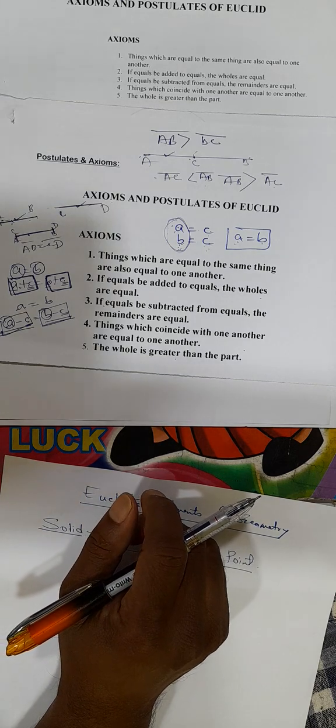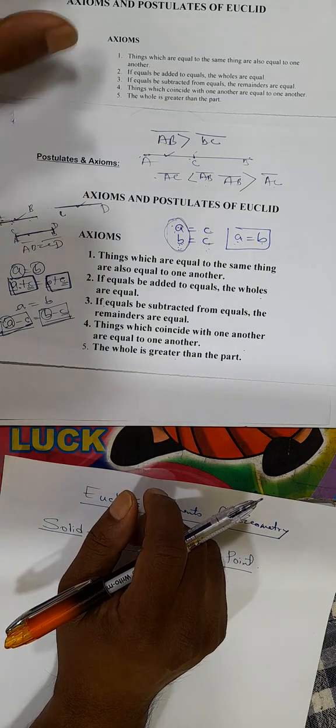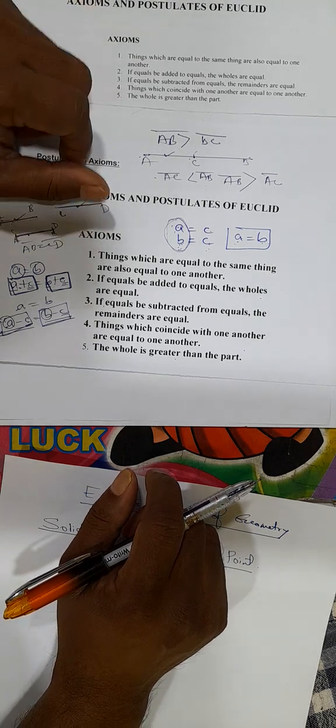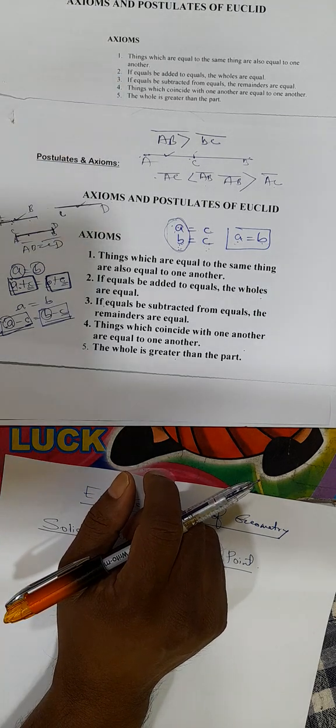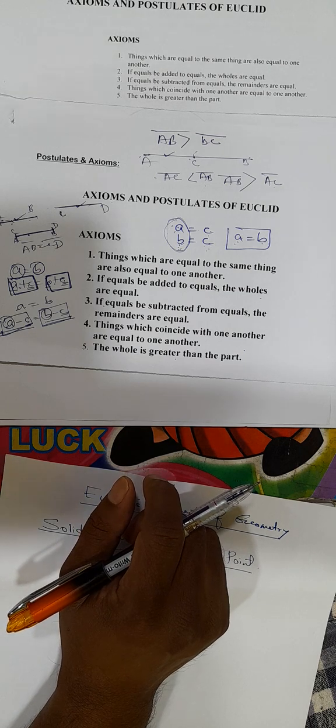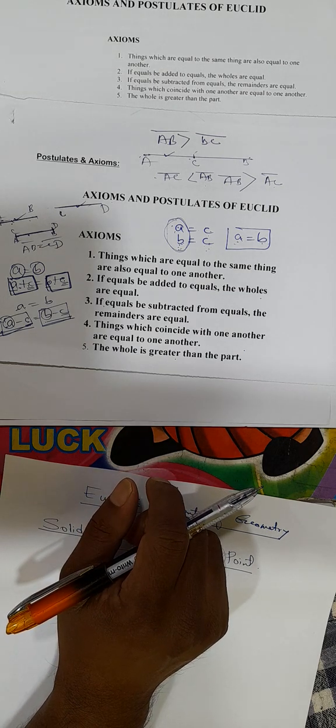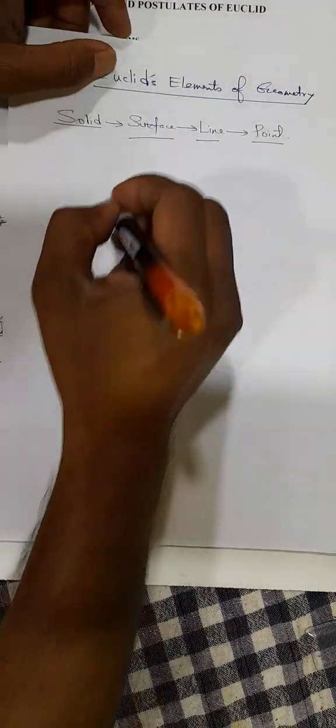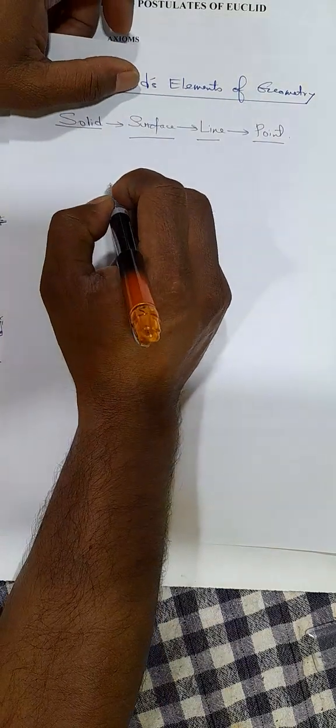Then also Euclid defined two more axioms. Things which are double of the same thing are equal to one another.